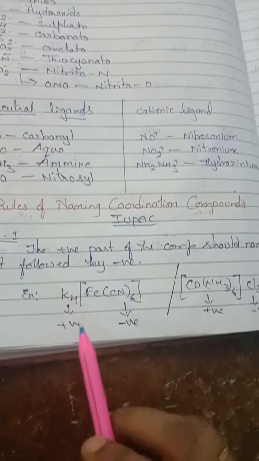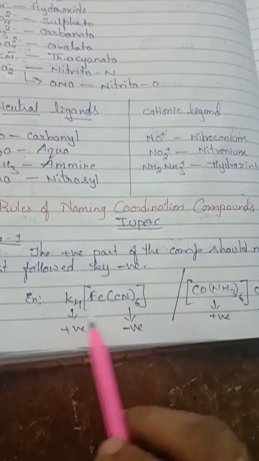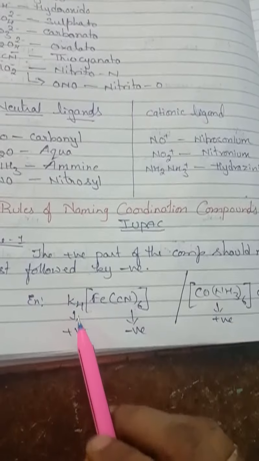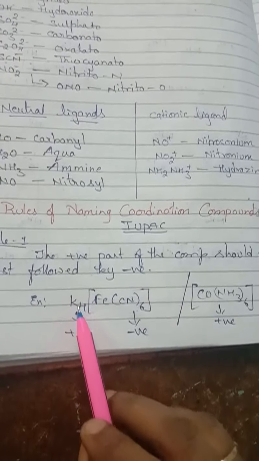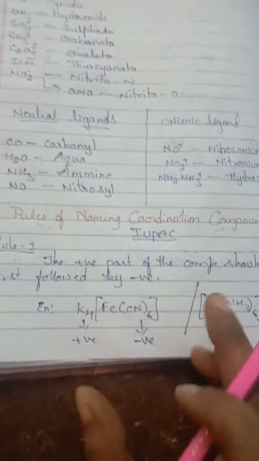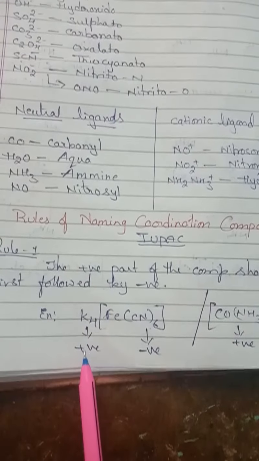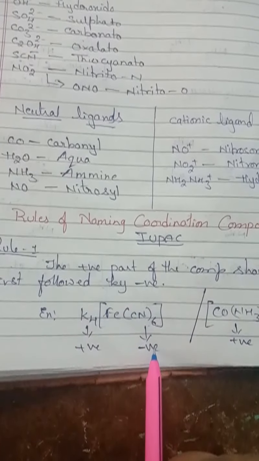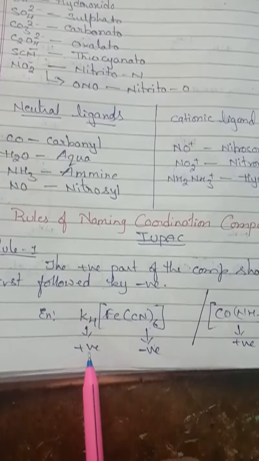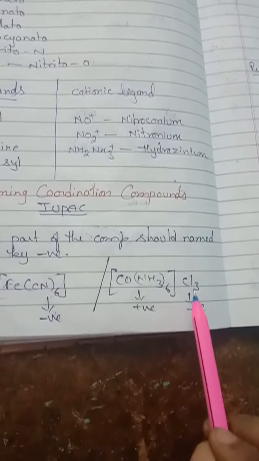So look here, children. In this K4[Fe(CN)6], this one is an alkali metal, so it will be positively charged, isn't it? Though it is a counter ion, we are also going to account for it when you write the name. When this one is positively charged, automatically the whole complex becomes negatively charged. So first you have to write the name of this and next this. Here the counter ion is on this side, and it is negatively charged. Chlorido is negatively charged, so whatever complex is before that automatically gets a positive charge. So this is the first rule.